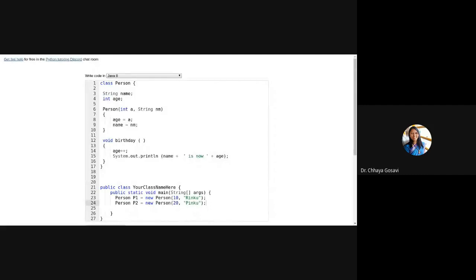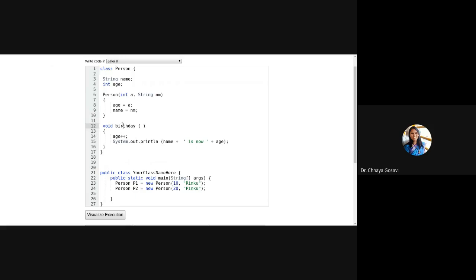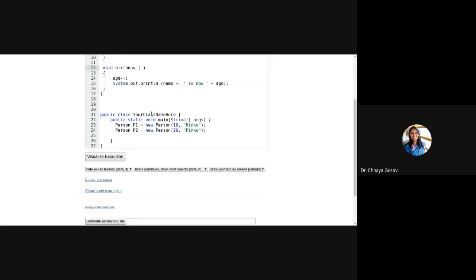This is Python Tutor. I shared this link on Moodle. Here you can check how the program gets executed step by step. So, the same program: class Person with name and age, a constructor which assigns age and name to these class variables, and a method, birthday, which increments age and displays a message. In the main class, note that there is only one public class, so the file name is your class name .java. It should contain main, and in main I'm creating two objects, p1 and p2. So how will this program work?